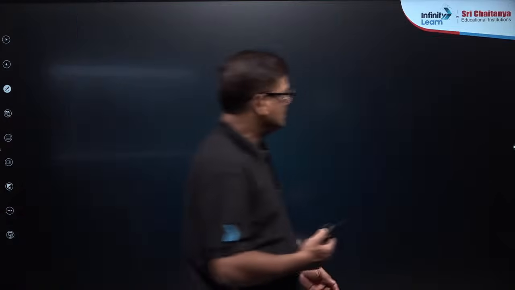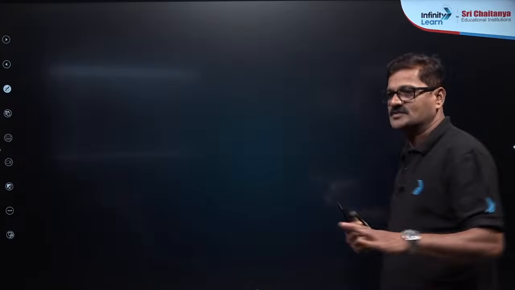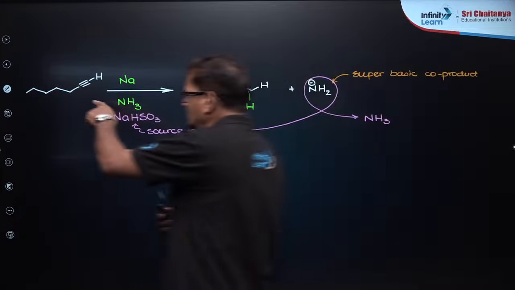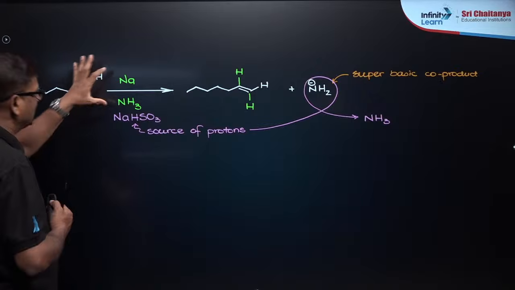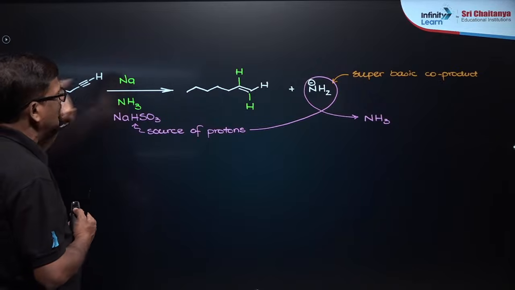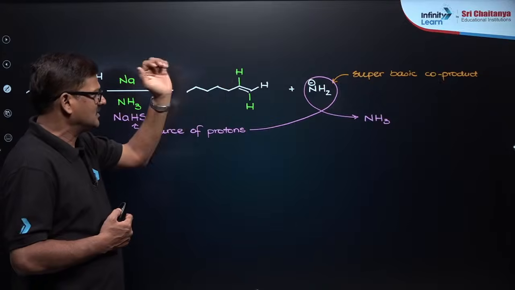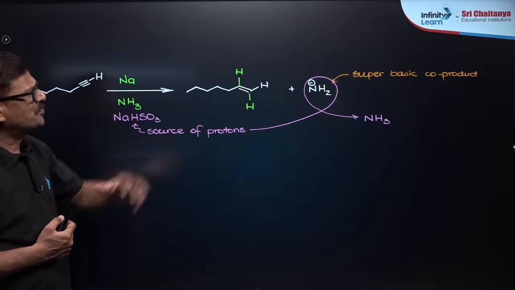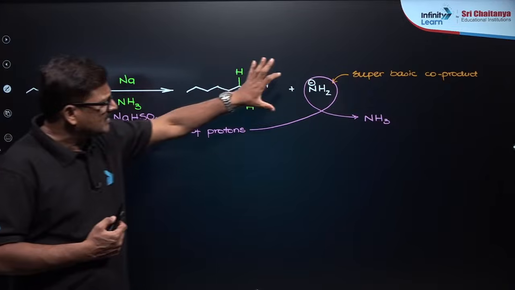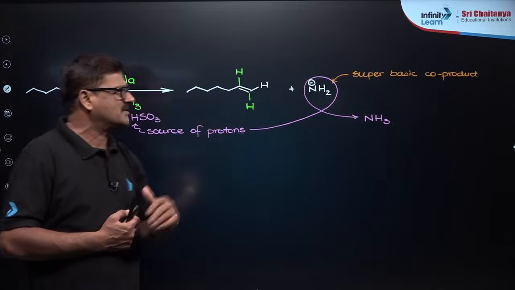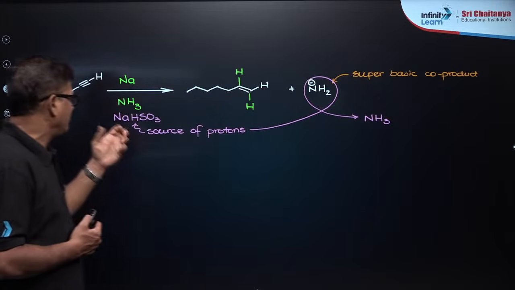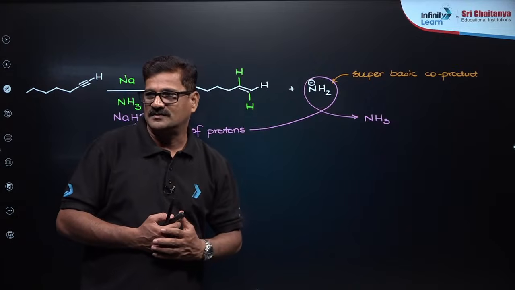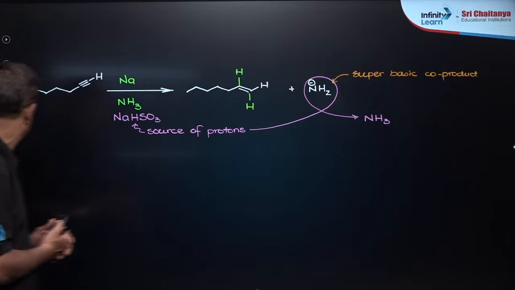Now let us see some questions. Directly we'll jump into the questions. Is that okay? And if this is the alkyne, and when it is treated with sodium and liquid ammonia, you are going to get a trans alkene, and NH2 minus is used. Okay, it is a super base. NH2 minus is a very strong base. A निकालने के लिए आप NaHSO3 भी इस्तेमाल कर सकते हैं. So NaHSO3 is going to be expelled out. Fine. Aryan Gaikwad.